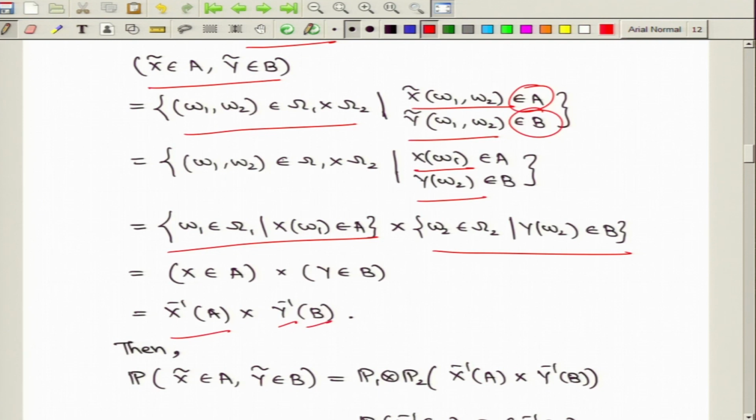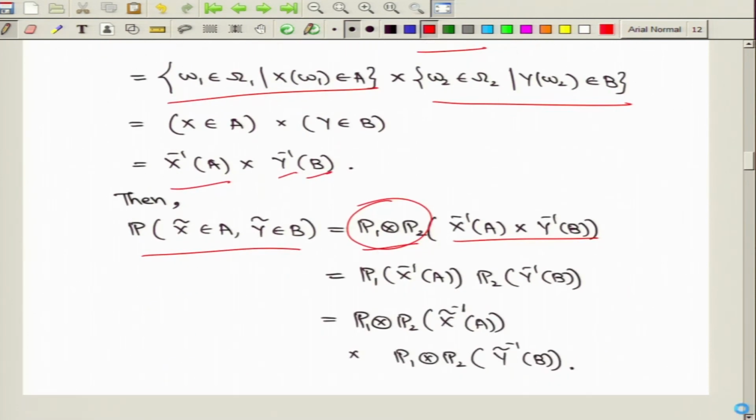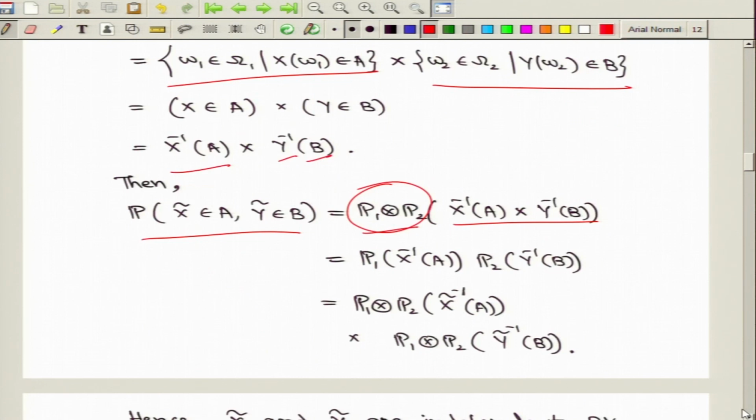So, you have the product type set coming up here, but this was originally an event in terms of the new random variables x tilde and y tilde. But now let us look at the probability of this event. As per the description that we have obtained, let us write the probability P in terms of the product structure. The sets are also in the product type structure, and therefore, following the definition of product measures, we end up having the product of these two probabilities. The first one is P1 of X inverse of A, the second one is P2 of Y inverse of B.